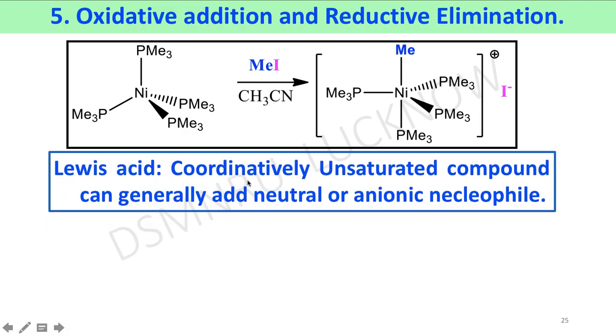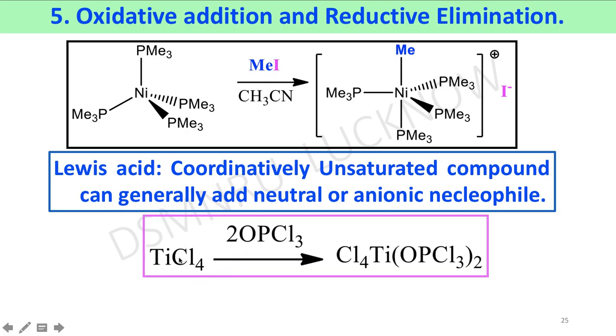A Lewis acid, a coordinatively unsaturated compound, can generally add a neutral or anionic nucleophile. Example, titanium tetrachloride. It is a coordinatively unsaturated compound. It can react with two molecules of POCl3 to make hexa-coordinated complexes. Here titanium tetrachloride acts as a Lewis acid. It means it acts as an electron deficient molecule.